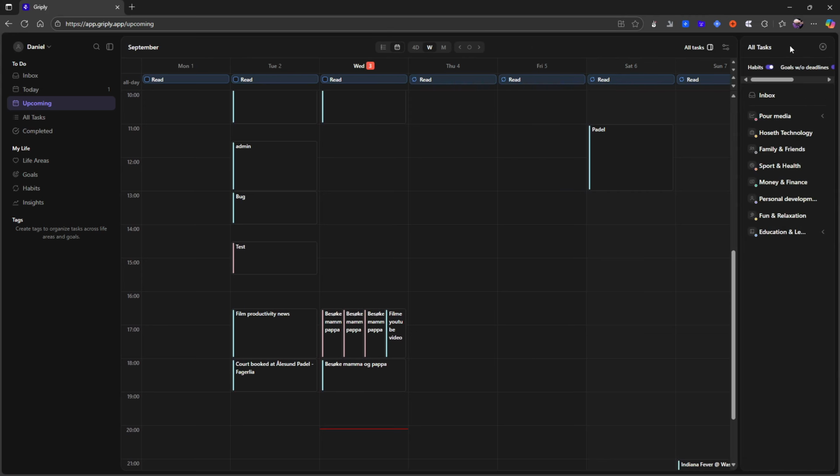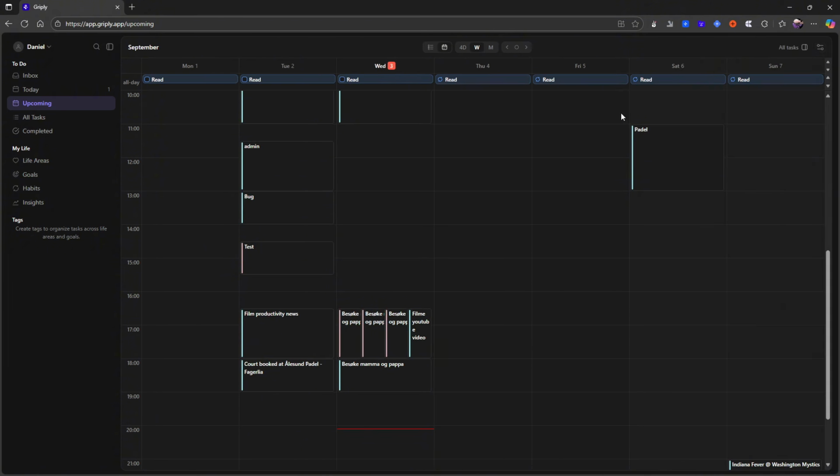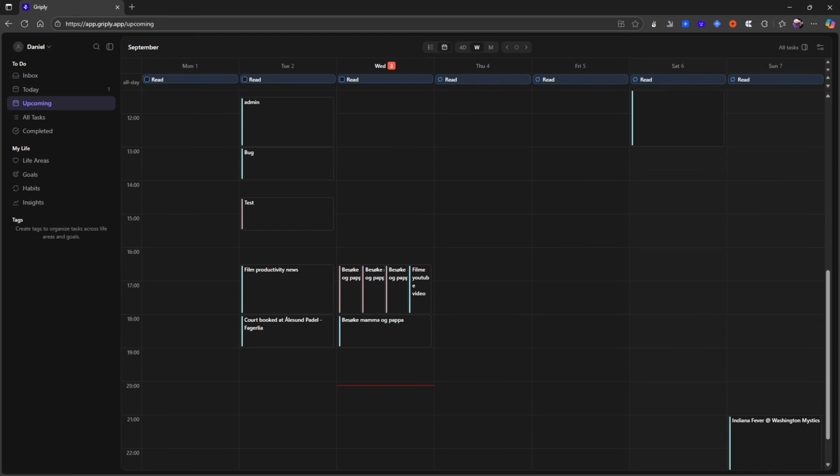So that is why I actually like Griply a lot, and that's why I am choosing to do the video just showing Griply, and also because I'm quite familiar with the application after using it. But basically, that's the main reason why I like goal planners.